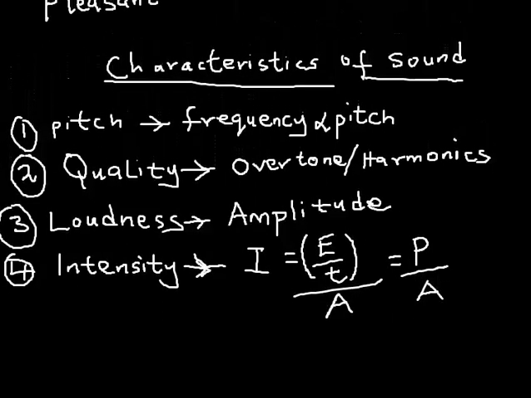Having known these basic characteristics of sound, we are going to be looking at music that is generated when air is set into vibration, and that is going to be the background for the construction of the musical instruments we know as wind instruments, for example, trumpet and flute. People blow air into those instruments and they produce musical tone. So we are going to analyze that, and that will be in the next video.